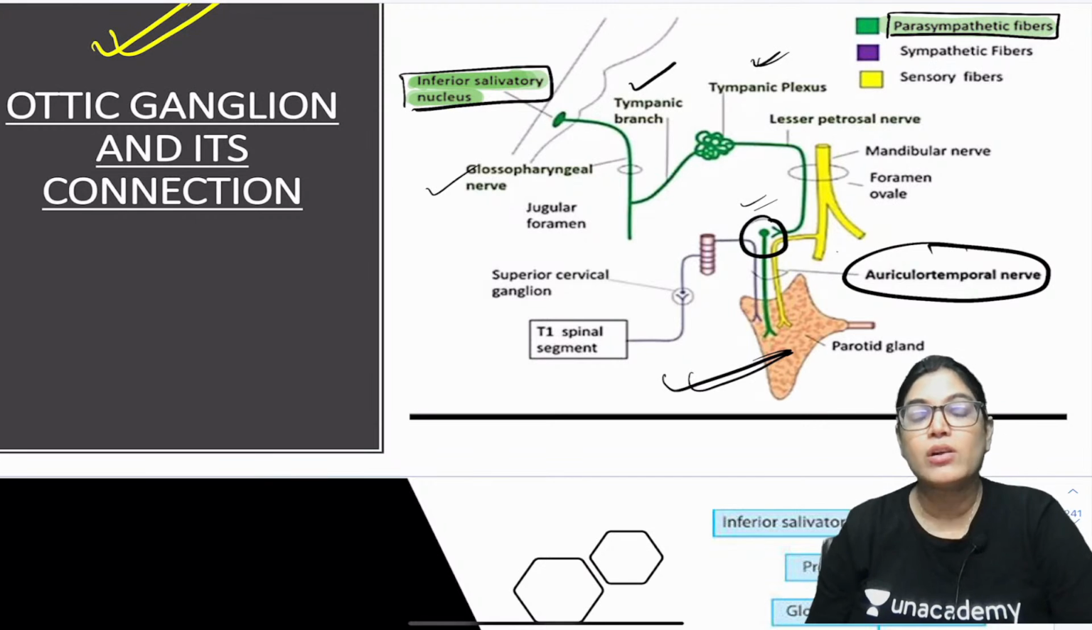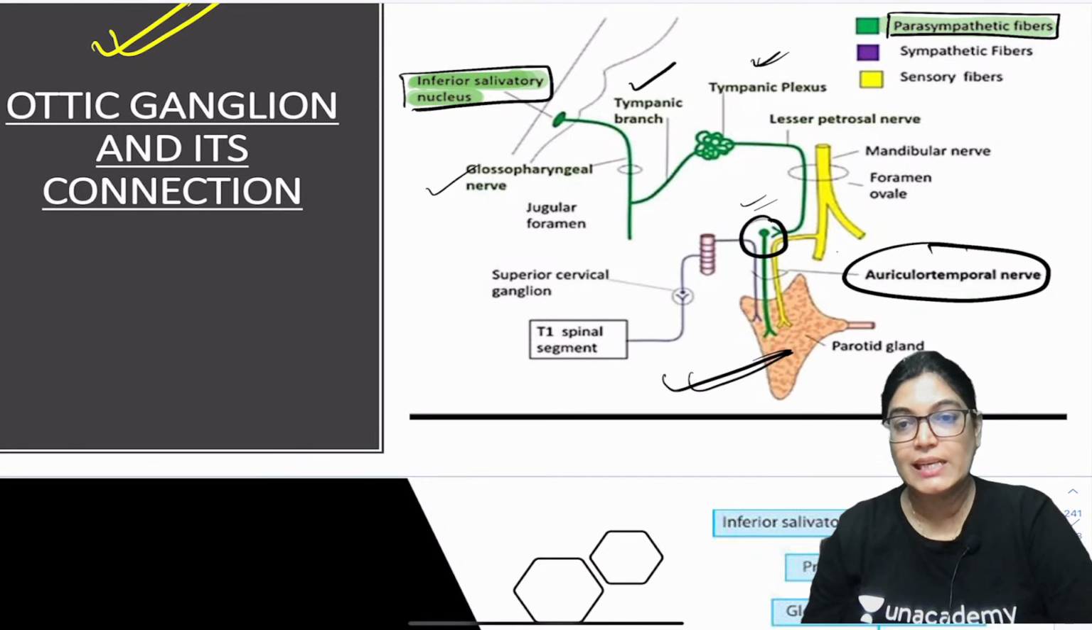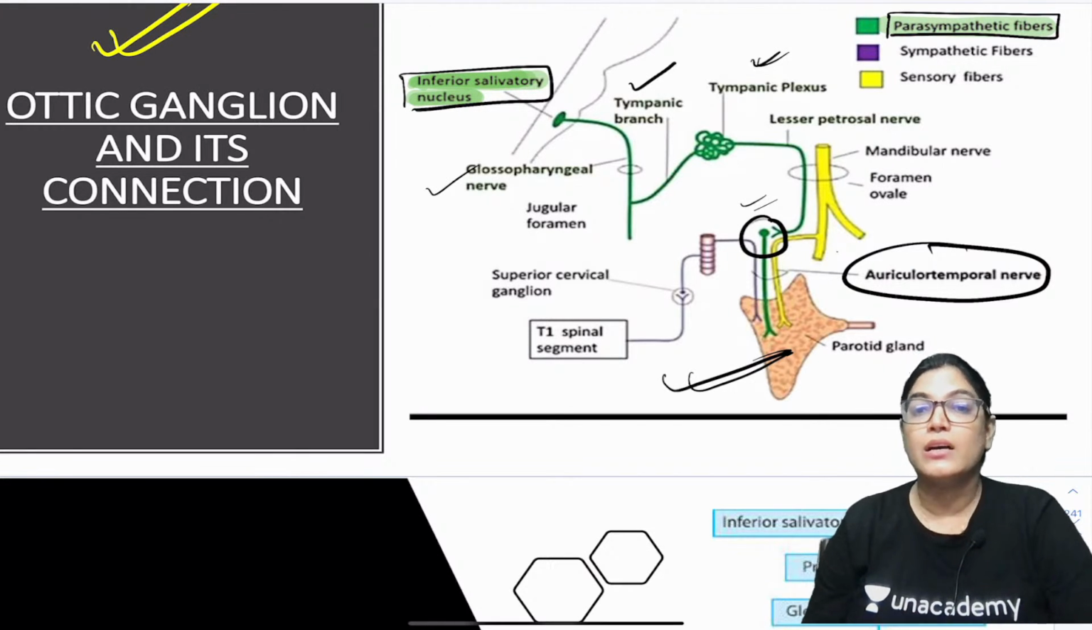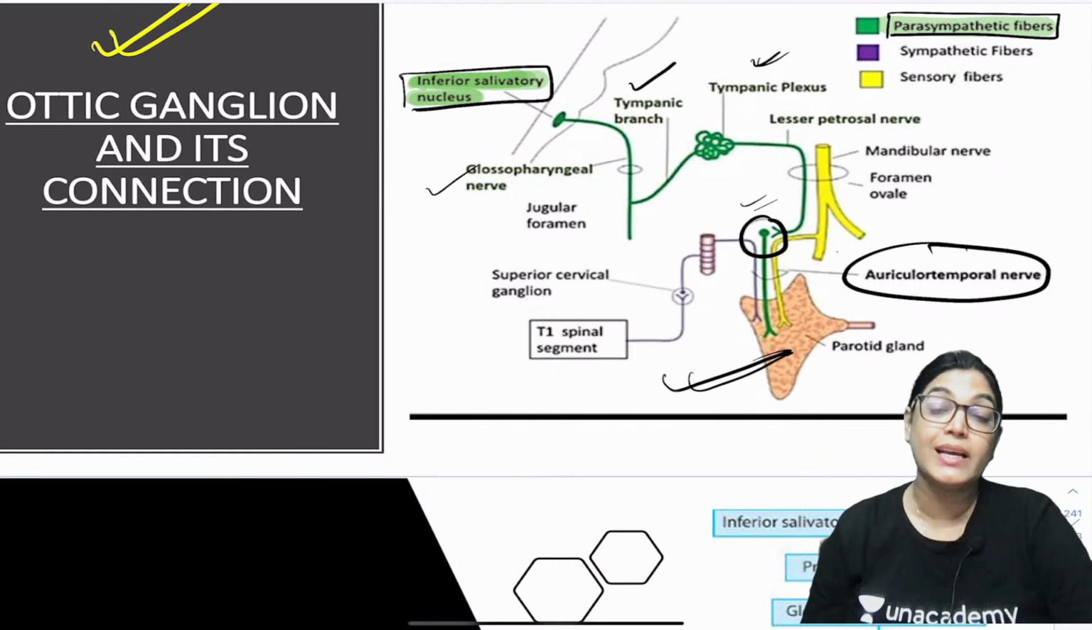Also, what I have seen in the previous year trends of MCQs being asked, the parasympathetic ganglia of head and neck are very, very important. You can't leave this topic.